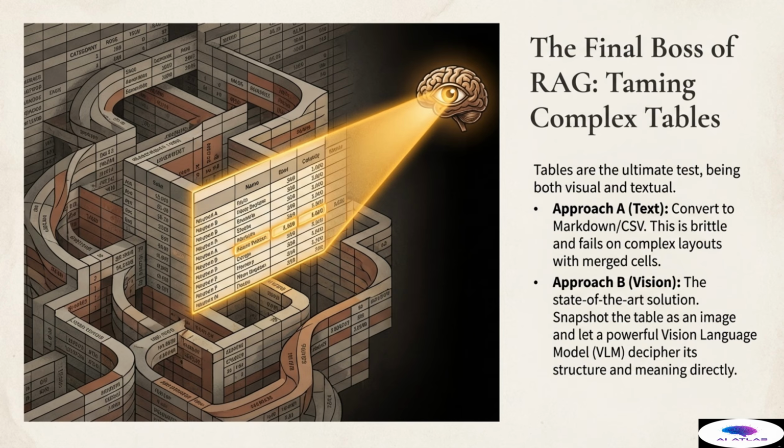The state-of-the-art solution, which is central to the evolution of advanced RAG, is Approach B, the vision approach. Here, we snapshot the table as an image and let a powerful vision language model, or VLM, handle the deep interpretation. The VLM does not just read the text, it simultaneously deciphers the visual structure and the meaning directly. It understands that a merged header spans 3 distinct columns, or that a specific numerical row entry relates to a particular column header visually, not just linguistically.